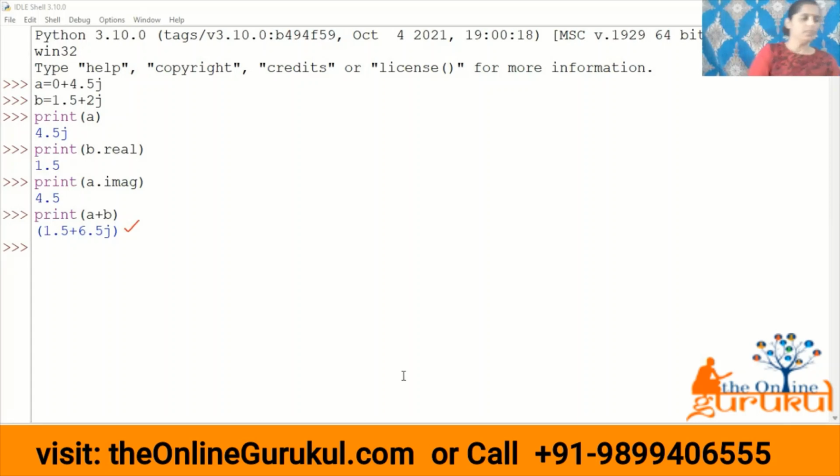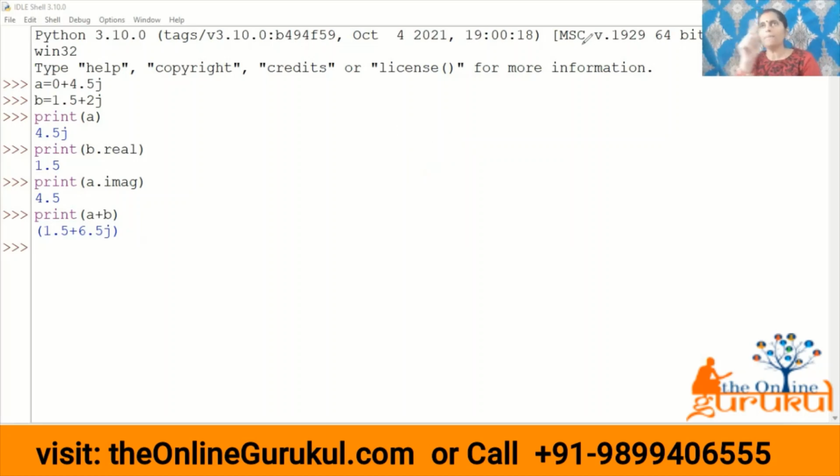The first data type in numbers was integer. Integer means if I want to store any whole number in a variable, for example, A is equal to 5, 10, 15, like that. Second is floating point, if you want to store some decimal value in a number. And the third one is complex numbers. So these are the three data types which come under numbers.